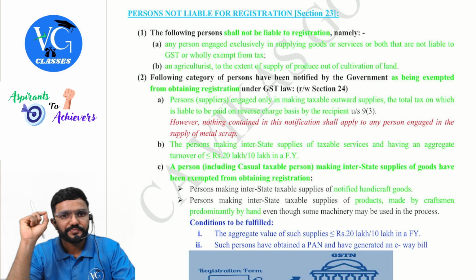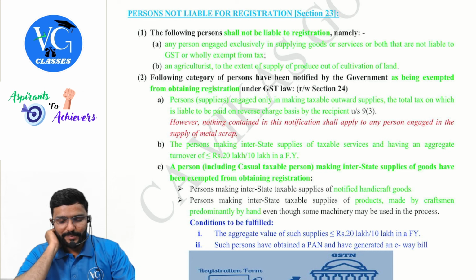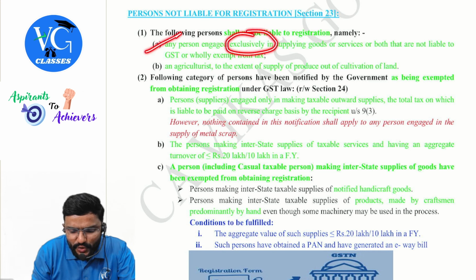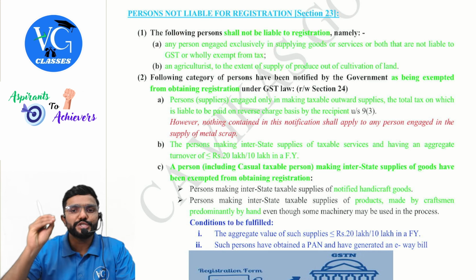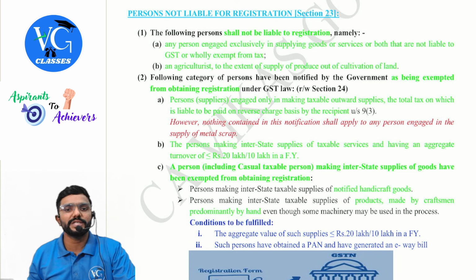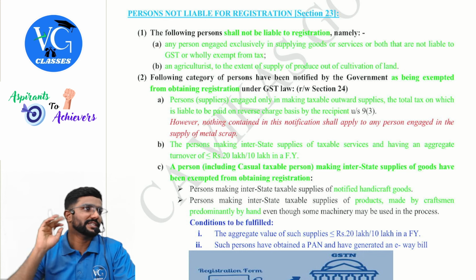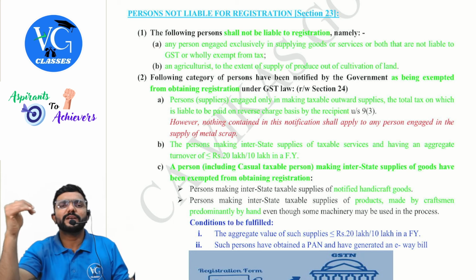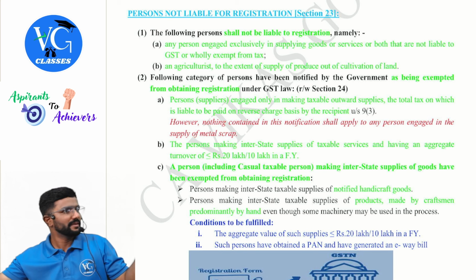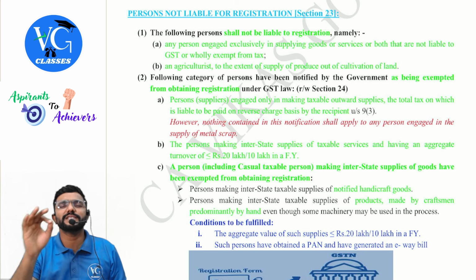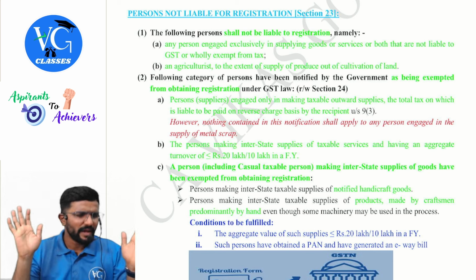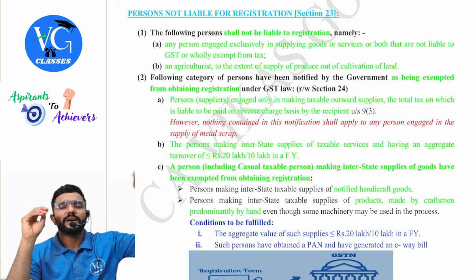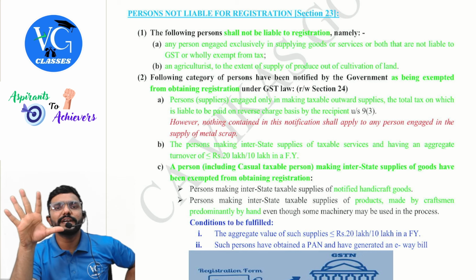Look here. The following persons shall not be liable to registration, namely, who are those? Any person engaged exclusively in supplying goods or services or both that are not liable to GST or are wholly exempt from GST. Now, guys, assume my aggregate turnover limit applicable for registration is 10, 20, 40. Agree now? Now I am supplying only what is exempt under GST. Assume I am supplying only charitable activities, fully exempt. My exempt turnover is 50 lakh. Should I get registered? No.